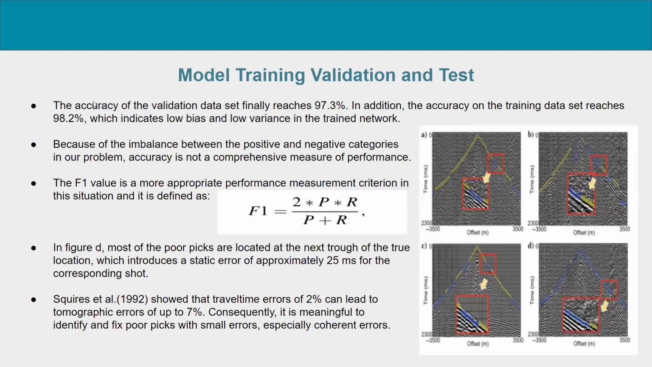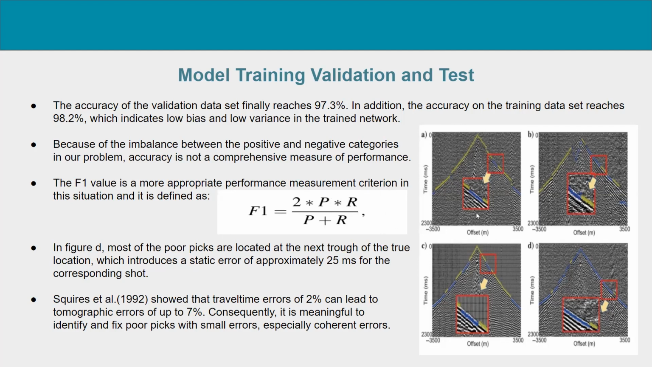So by training the model, the accuracy on the validation set finally reaches 97.3%. In addition, the accuracy on the training data set reaches 98.2%. But because of the imbalance between positive and negative categories, accuracy is not a great measure of performance. So what we use is called an F1 score. The F1 score is defined as this formula, where P represents the precision and R represents the recall.